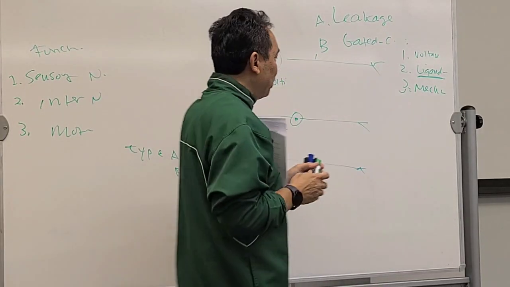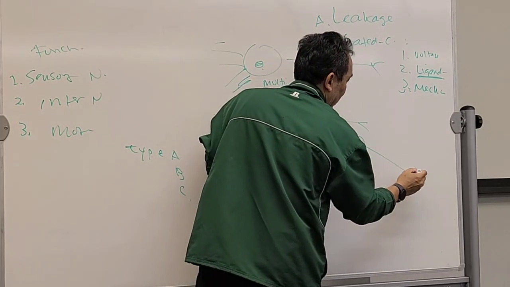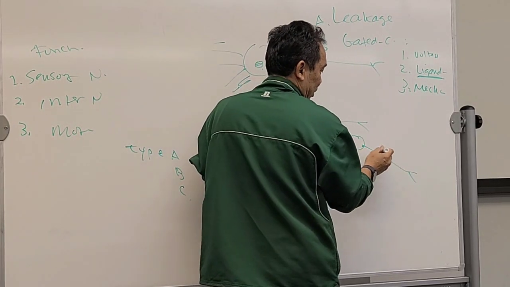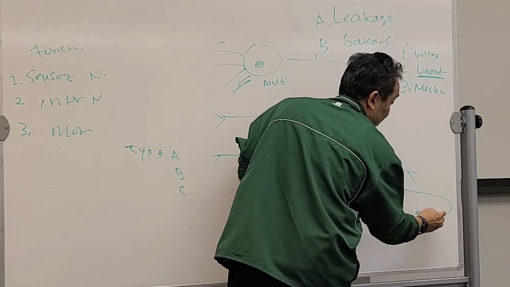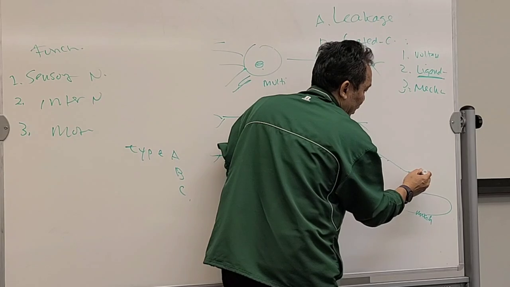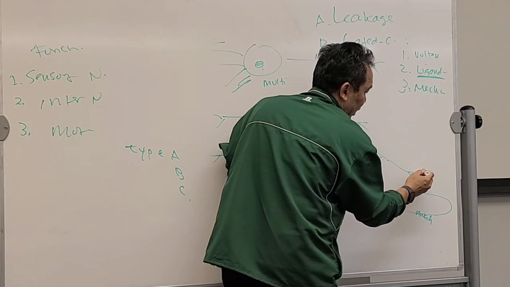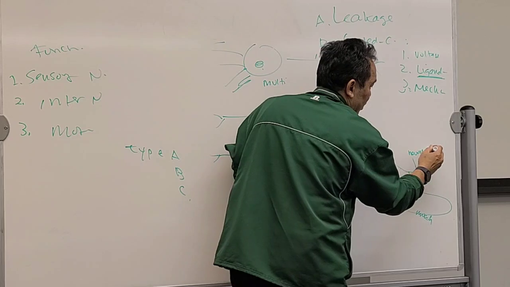Like for example, I give you a question. Let's say this is a motor neuron, carrying orders to the muscle. You have muscle over here. And in the motor neuron, at the axon terminal, you have vesicles that carry neurotransmitter.